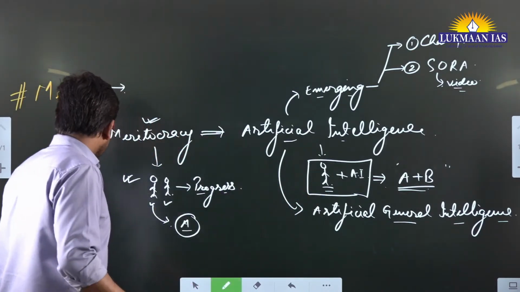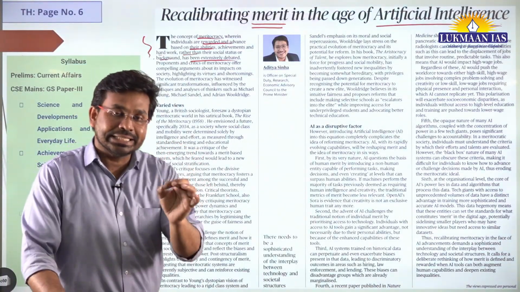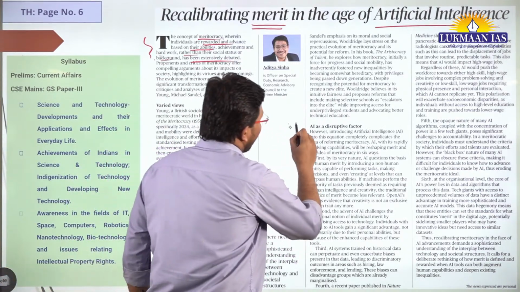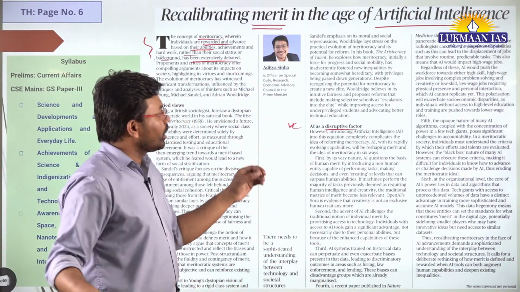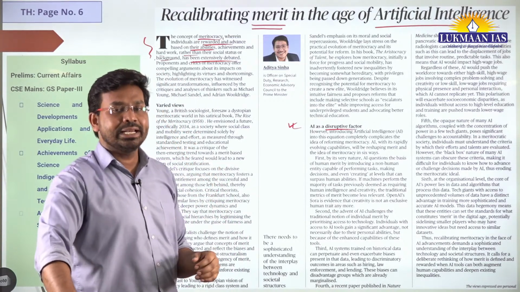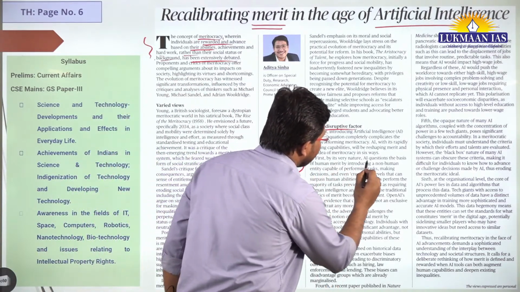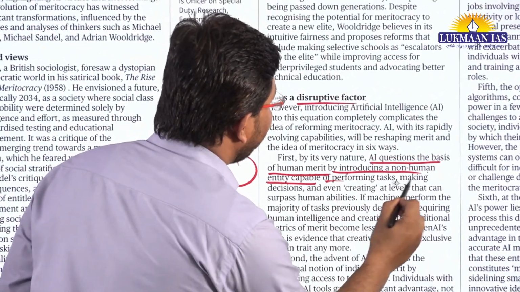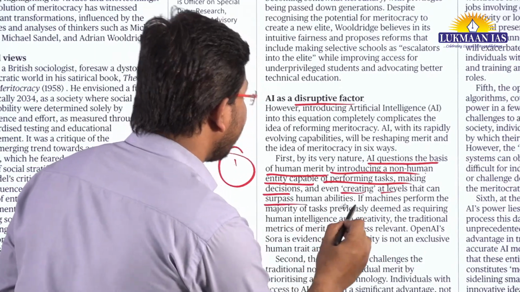In this article, they have discussed how artificial intelligence is acting as a disruptive factor. Here the author has given multiple points, six points, to talk about how artificial intelligence is acting as a disrupting factor. Number 1, it says, by its very nature, AI questions the basis of human merit by introducing a non-human entity capable of performing tasks, making decisions, and even creating at levels that can surpass human abilities.